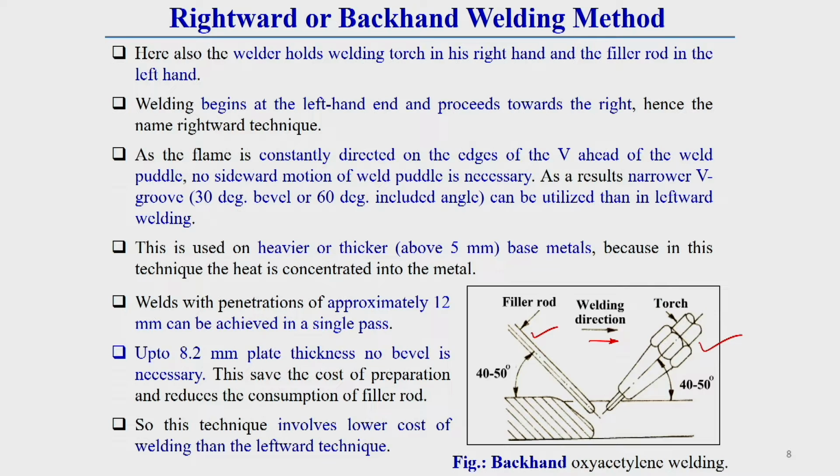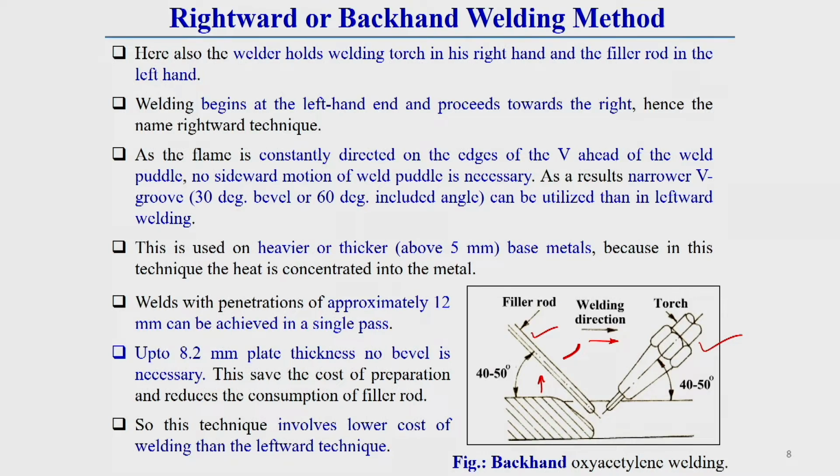Then you can think why it is called the backhand welding method, and why the previous one is called the forehand welding method. Depending upon the position of the filler rod, this type of name is given. Here you see the filler rod position is over the welded portion, at the back side. Since it is positioned behind the welding position, you can call this the backhand welding method. In the other case, the filler rod is in front of the flame, which is the unwelded portion, so that is called the forehand welding technique.